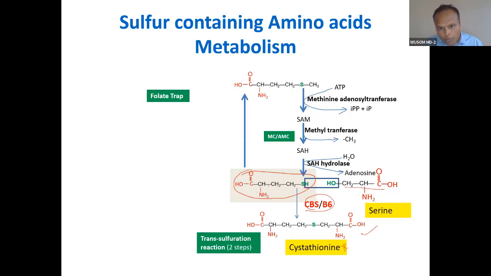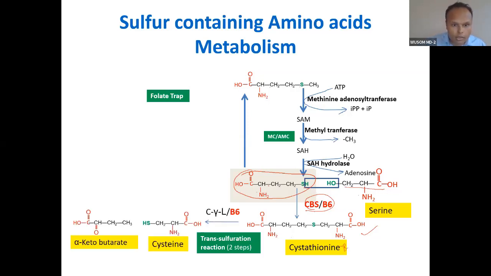Take this process right from here down to cysteine. You are getting homocysteine from methionine only. So methionine gives rise to homocysteine through the degradative pathway. First methionine converts into SAM. You know, SAM is a very important molecule, a methyl donor.